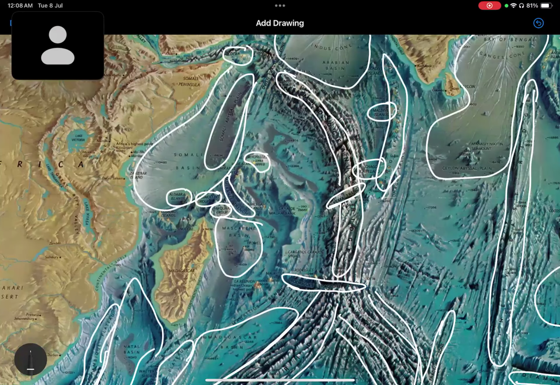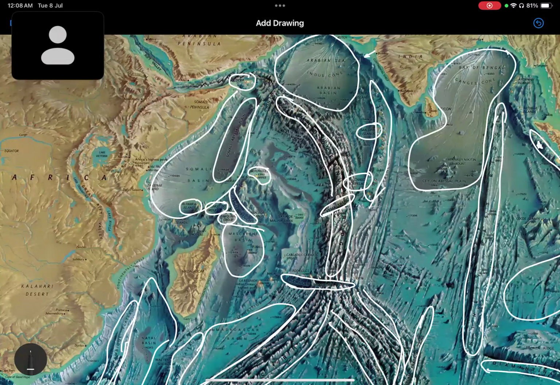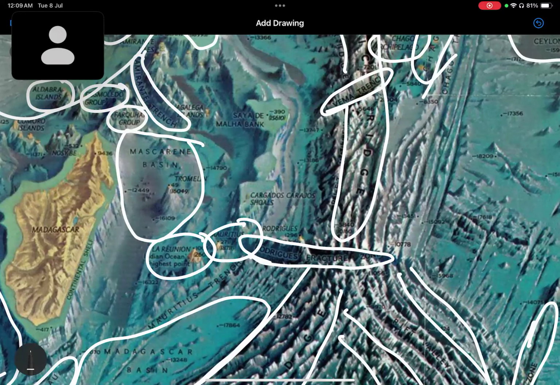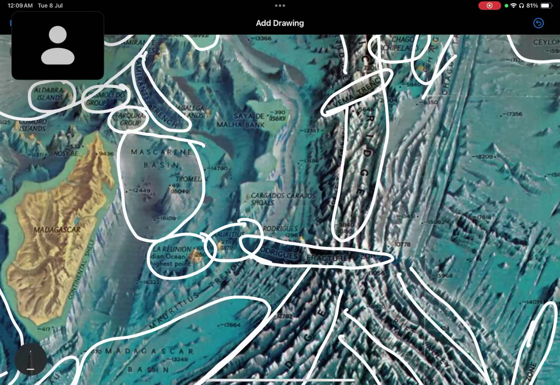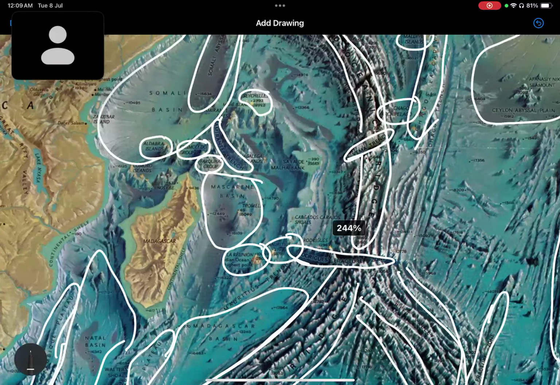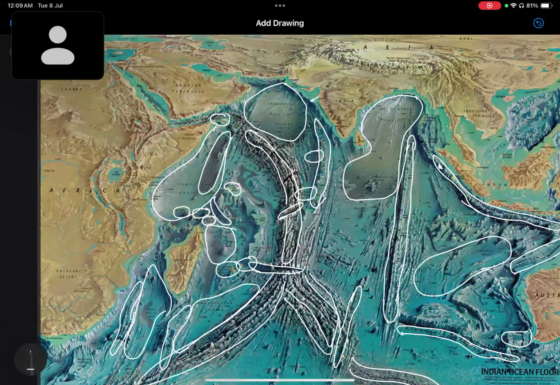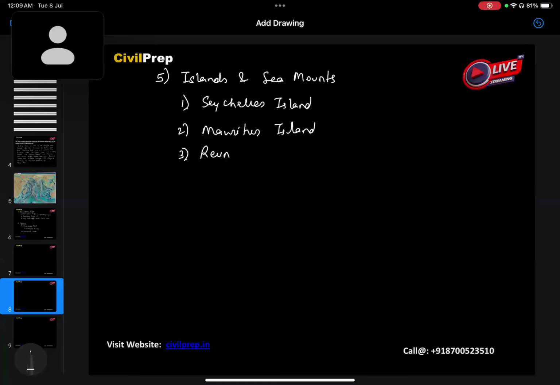Here we can see Mauritius, and this is Reunion Island. So we can name them here: Reunion Island, Chagos Archipelago.